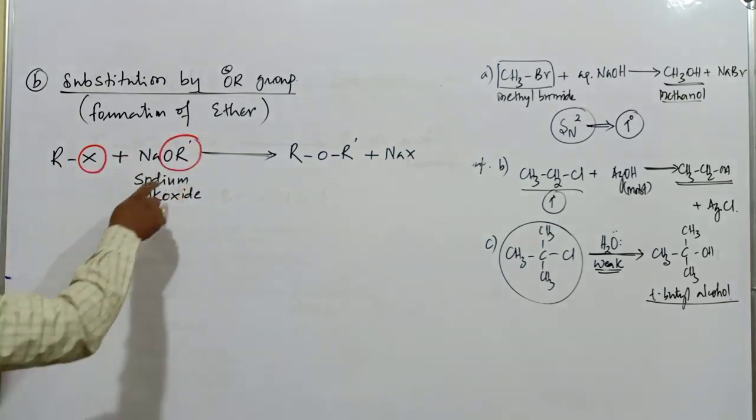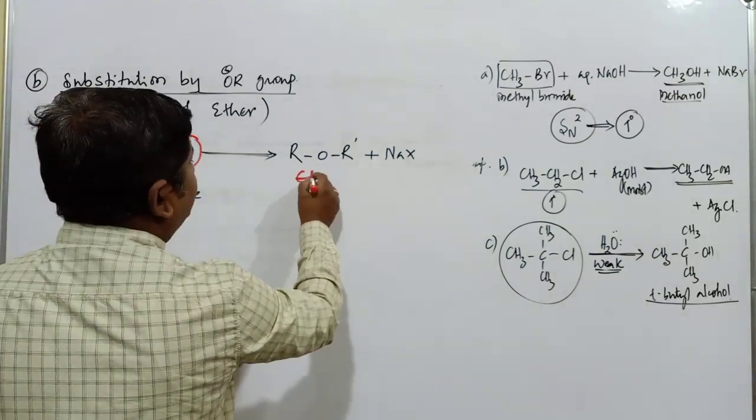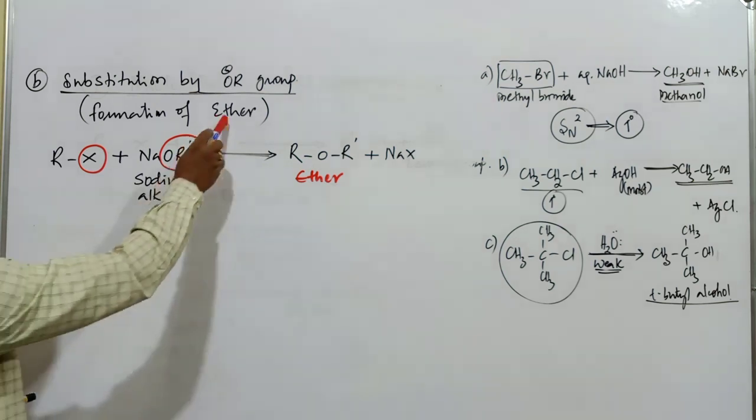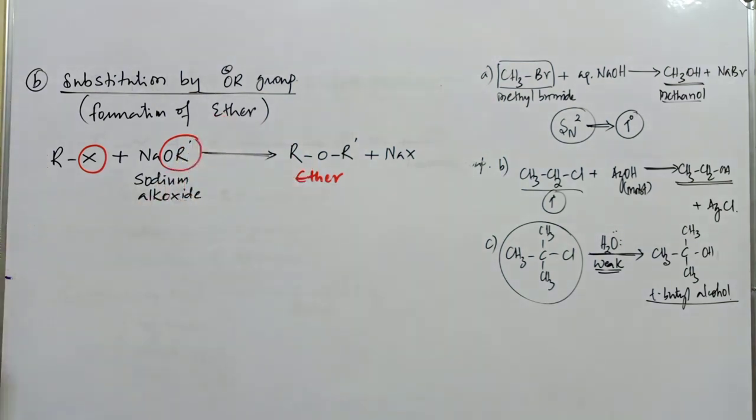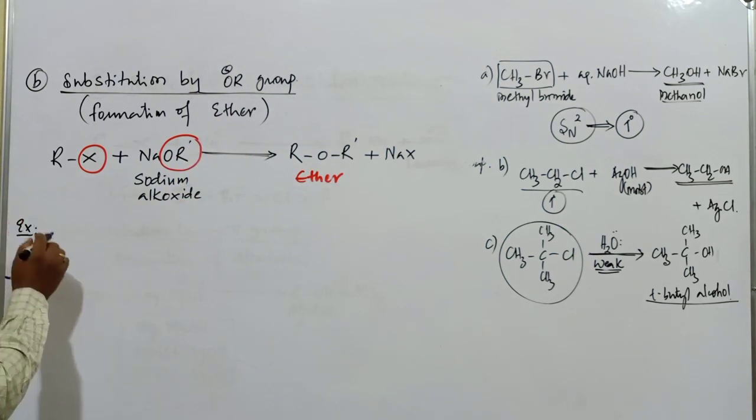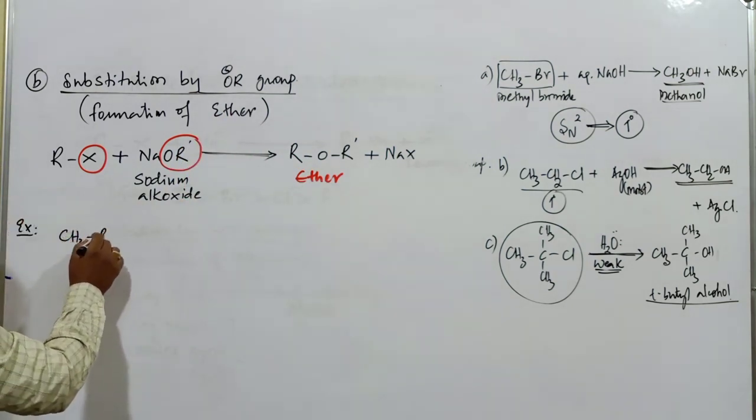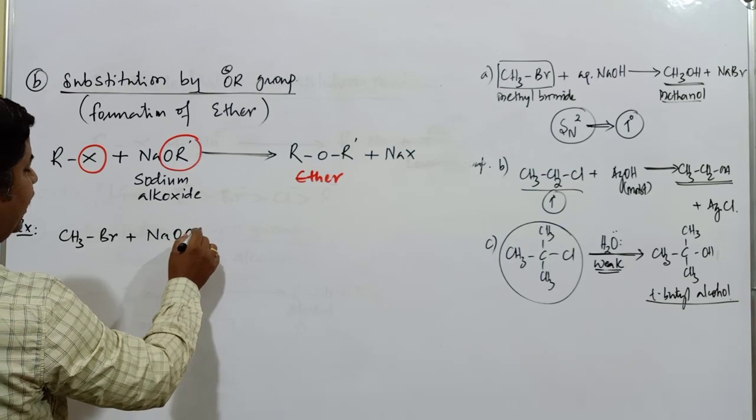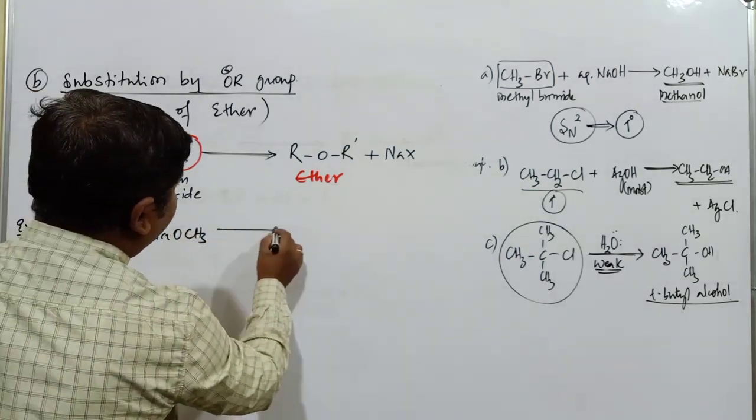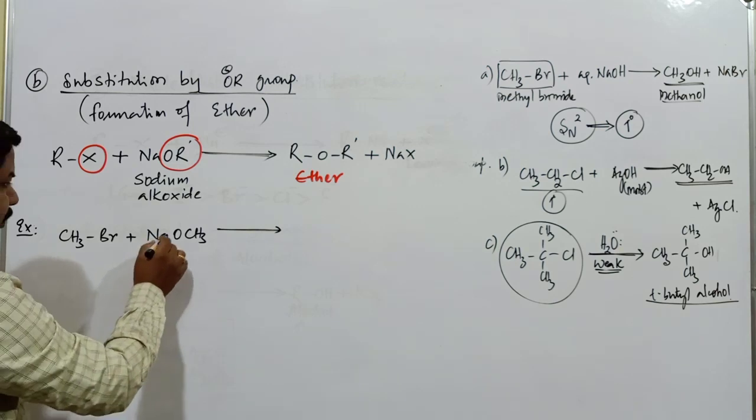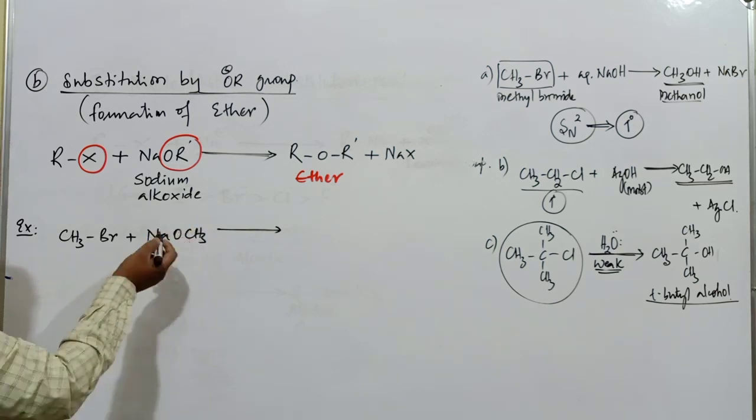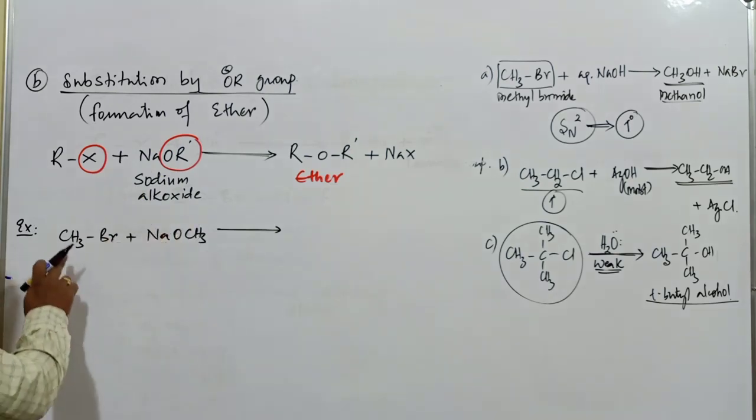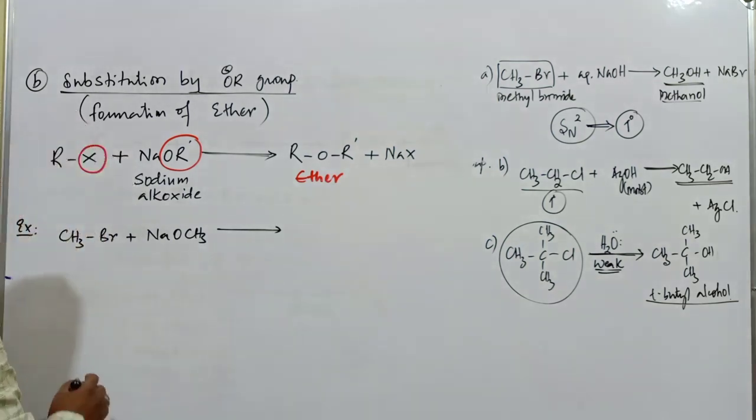Now you can observe clearly this halide group is replaced by this alkoxide group. When halide is replaced by alkoxide, the compound produced is generally represented as an ether compound. So formation of ether takes place in such a reaction. One example: consider CH3Br plus sodium alkoxide NaOCH3. This compound NaOCH3 is called sodium methoxide. Sodium alkoxide is the common name, and sodium methoxide particularly because of the presence of the methyl group.